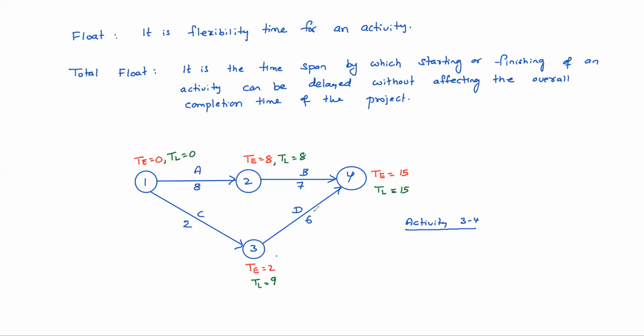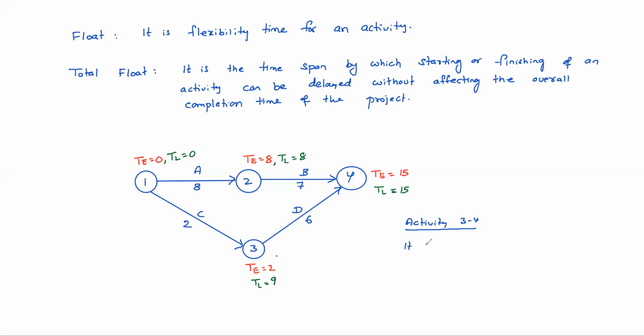Event 3 can occur earliest by 2 days, so you can finish by 2 plus 6, 8 days, and another 7 days is there. Finishing or starting that activity can be delayed by 7 days, so the project won't be affected, right?